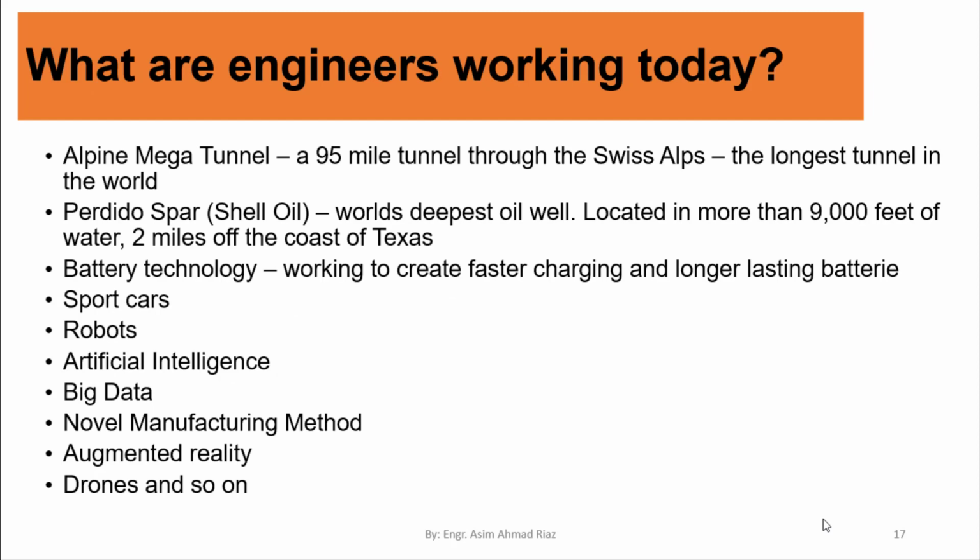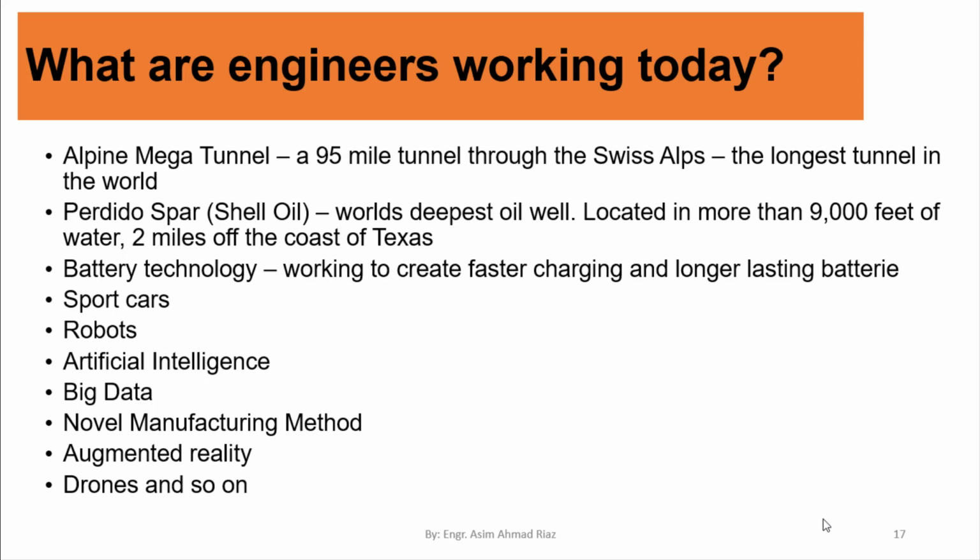What are engineers working on today? They are working on different advanced-level projects in the different engineering disciplines. A few of them have been listed in this slide. The longest tunnel in the world, the deepest oil well. They are working on battery technology. They are working on abstract ideas in sports cars by introducing novel aerodynamic designs and materials.